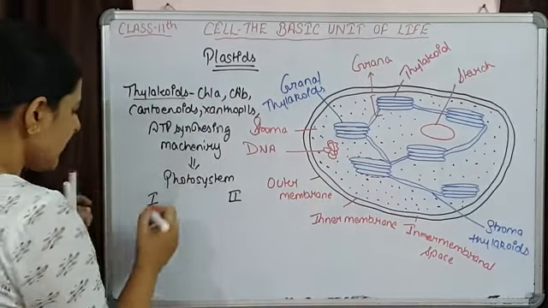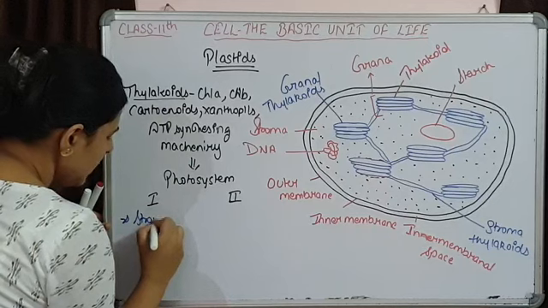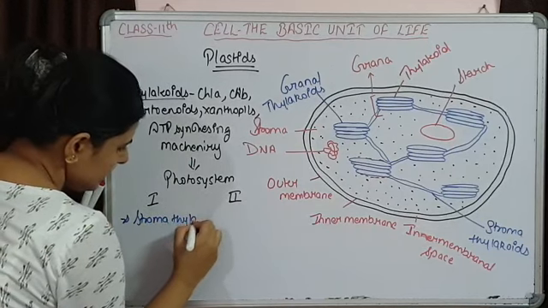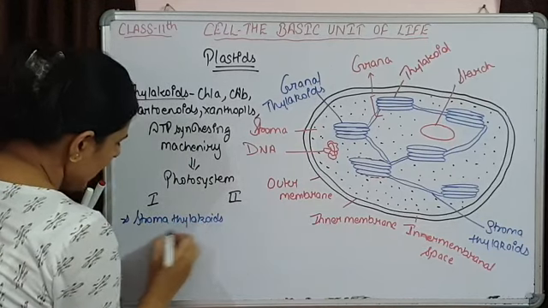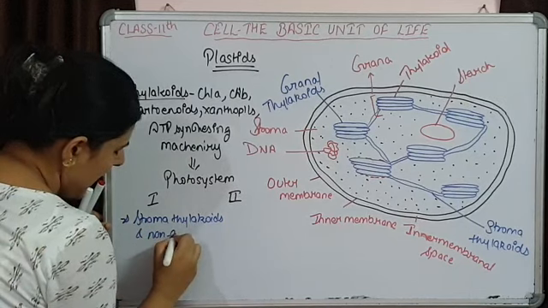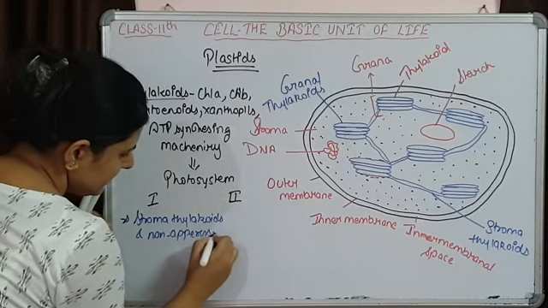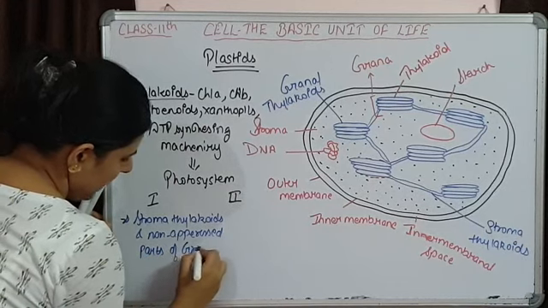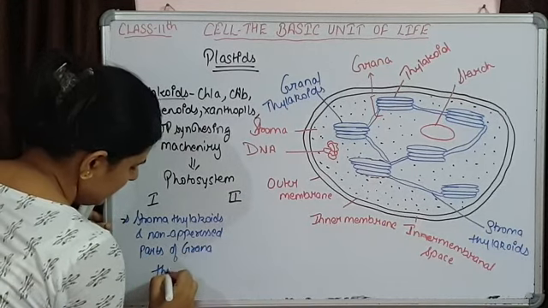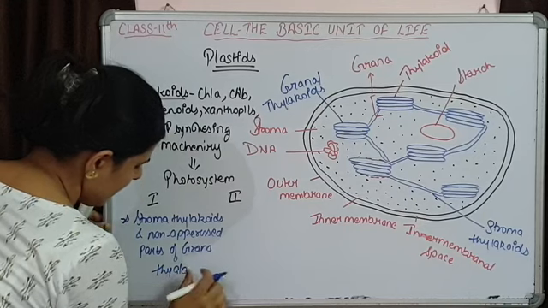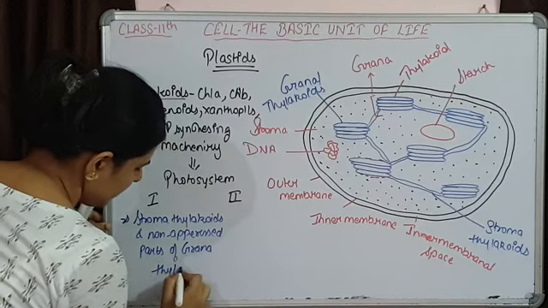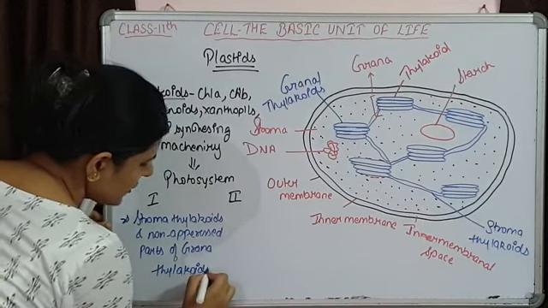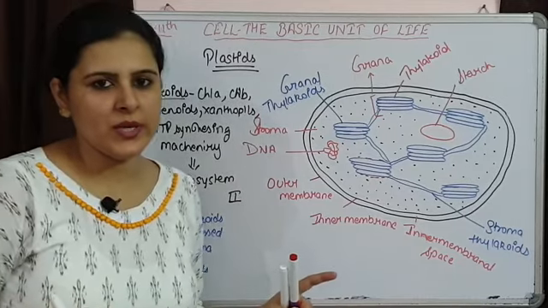So photosystem 1 is present in stroma thylakoids and non-appressed parts of grana thylakoids. So these are the regions where photosystem 1 is present.